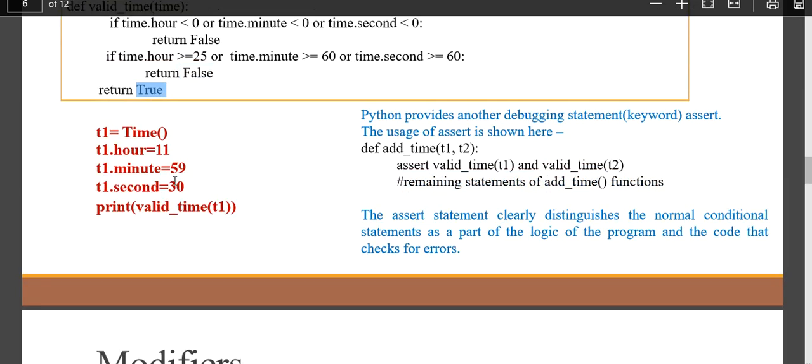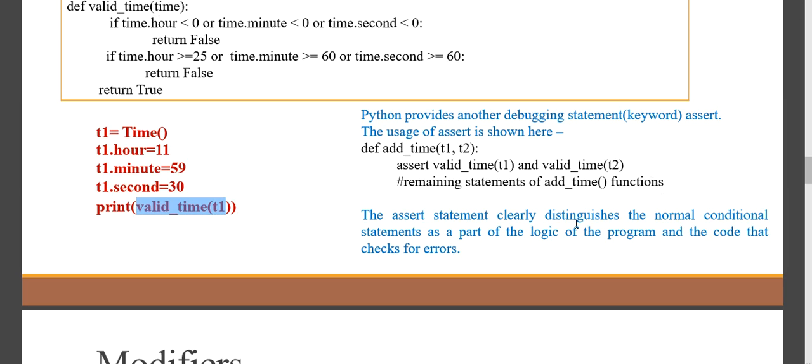So before passing T1 and T2 to add time, if you validate the time, it would be enough for you to get accurate results. And here, instead of checking outside, I want to check in the function itself whether the time is valid or not. So instead of using an if condition, Python provides a keyword called assert.